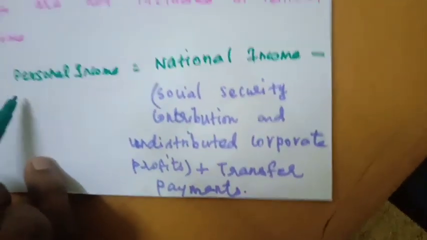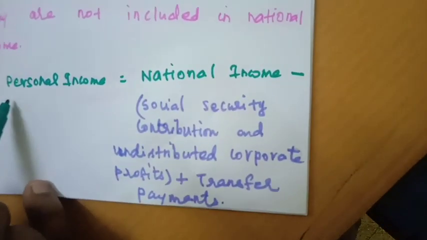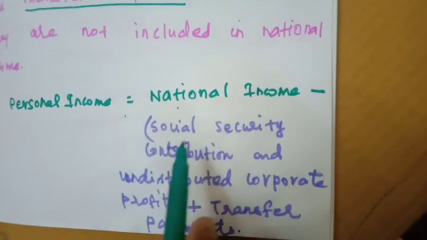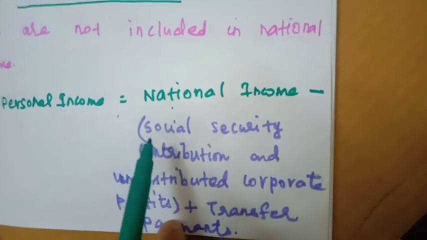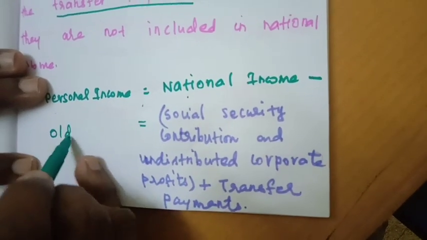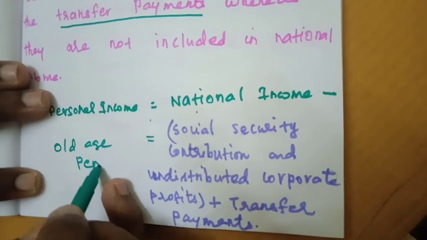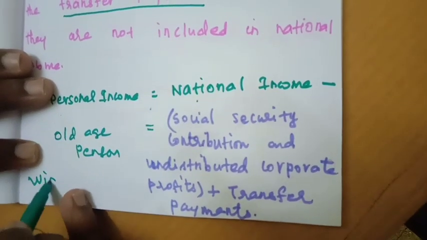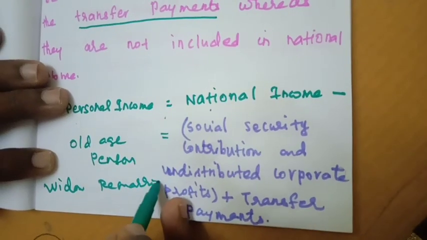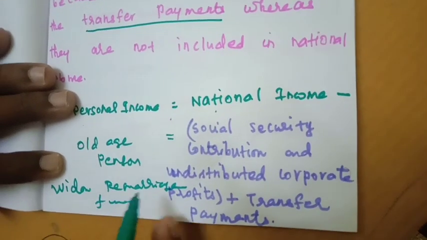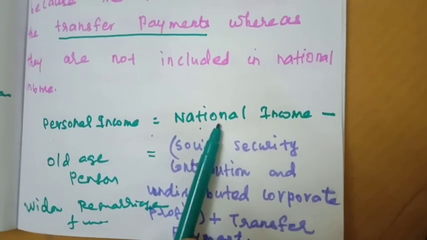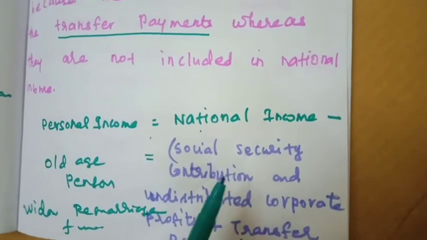So now we move to the formula for personal income. Personal income is equal to national income minus social security contribution. This simply means old age pension, widow remarriage fund, etc. So that means personal income is equal to national income minus social security contribution.